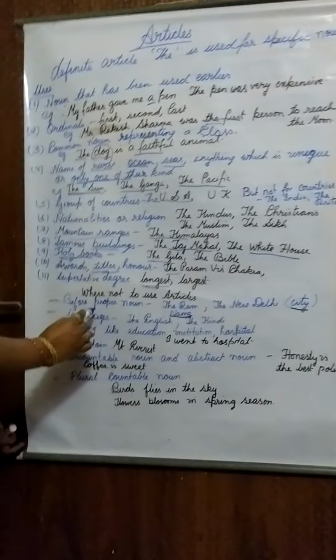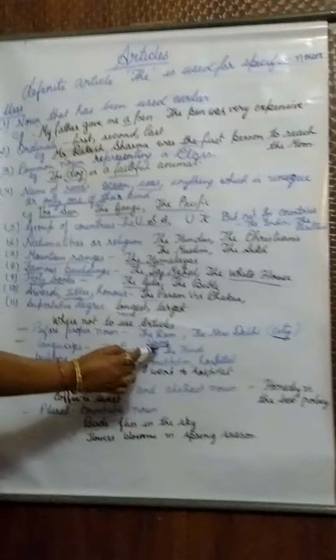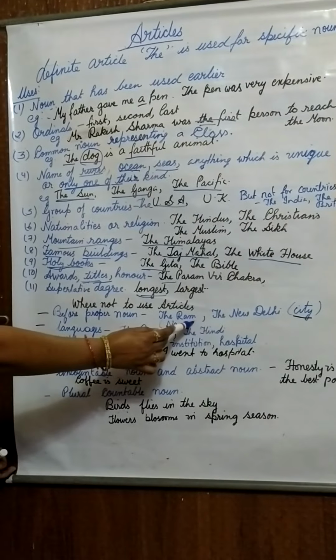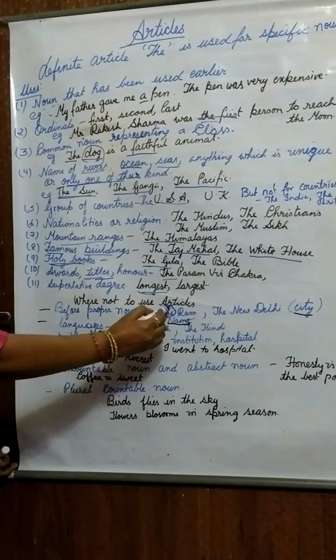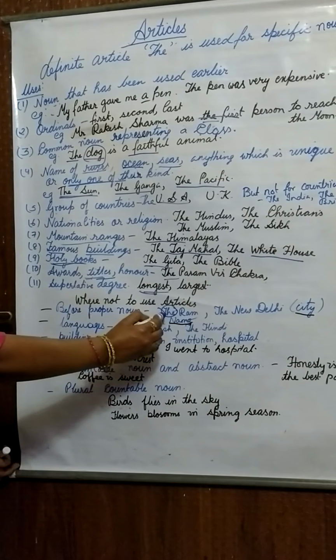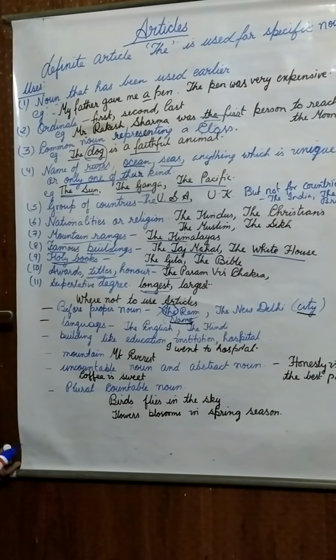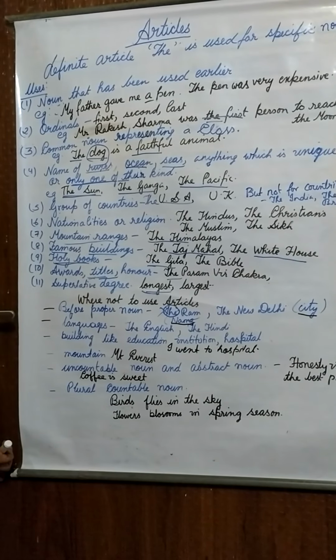What is a proper noun? Name of a person. As for example, Ram. Ram is the name of a person. So before Ram, we will never use the article, any of the articles. A Ram, the Ram, we will not use.